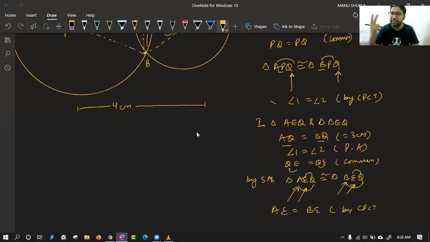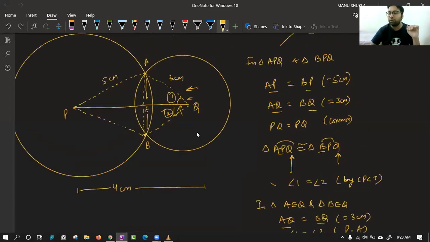And second thing, class, we also want to prove that they are on the perpendicular bisector. So we also want to prove this angle and this angle are 90 degrees. Let me call it angle 3 and angle 4. Can we prove this right now? Class, how will we prove 3 and 4 equal? We can prove they are equal by CPCT only.